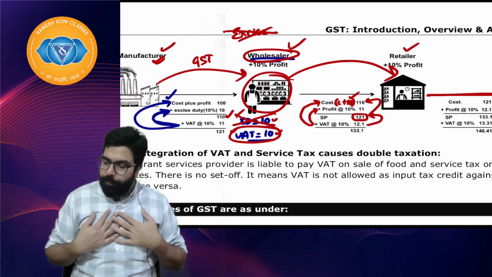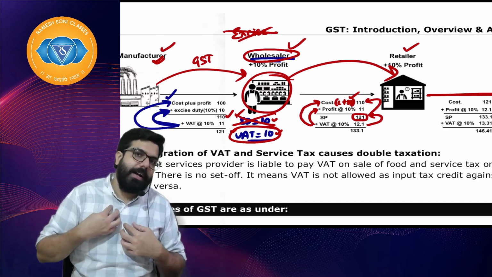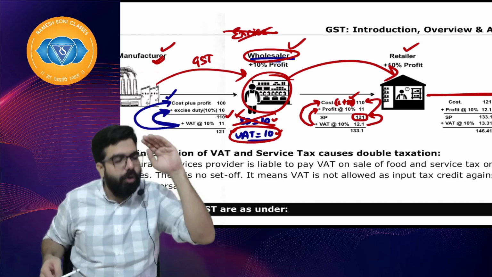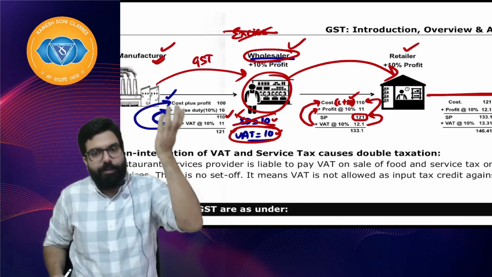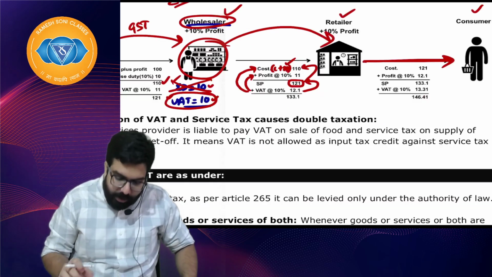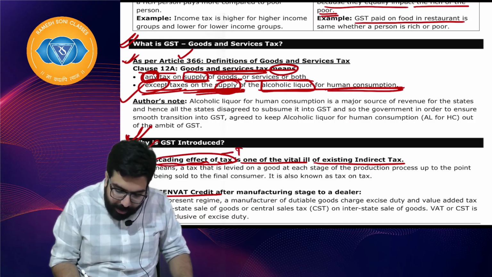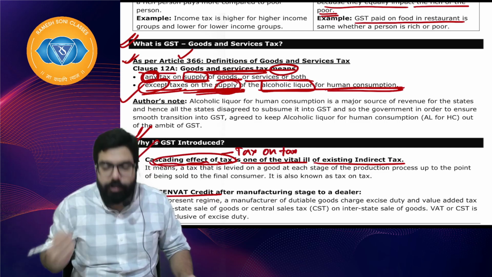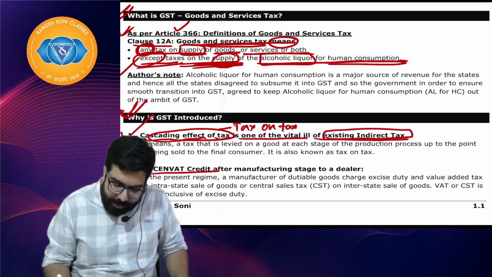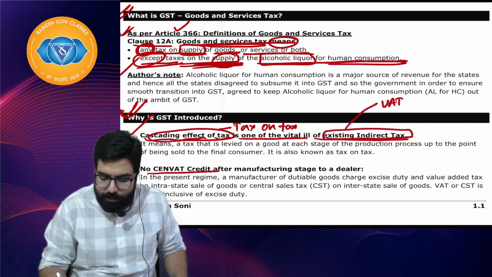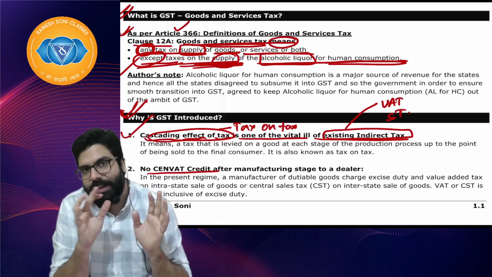So whenever, supposing I bought 110 rupees of goods and 10 rupees I am getting credit, for me cost is how much? 100, no? So always cost will come down, economy will progress, Make in India initiative will progress. I hope everyone is clear. So first of all, the cascading effect of tax, that is tax on tax, is one ill effect of the existing indirect tax. Existing means they are talking about VAT, service tax, etc. I hope everyone is clear. Existing tax system means VAT, service tax, etc.